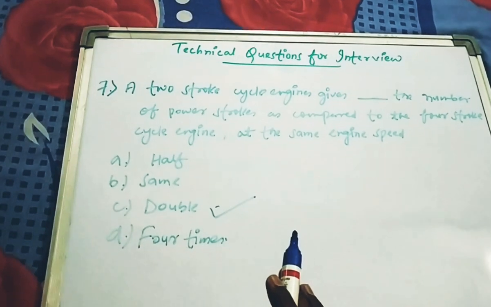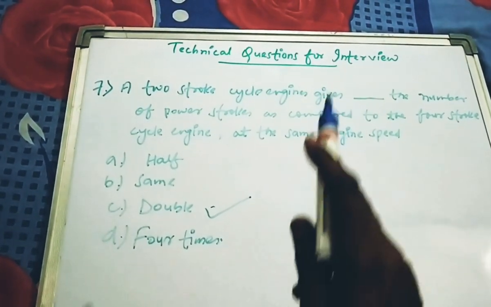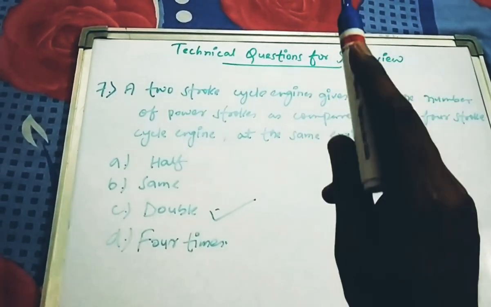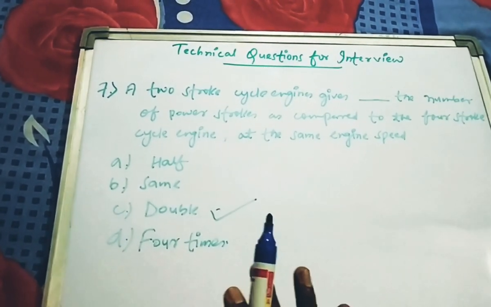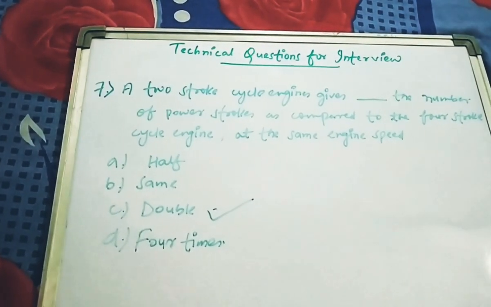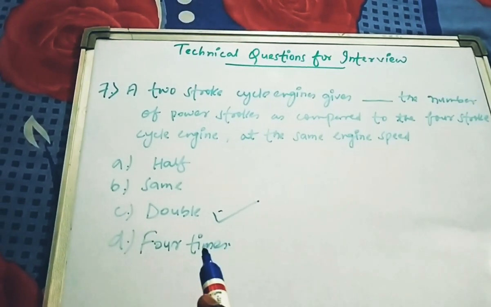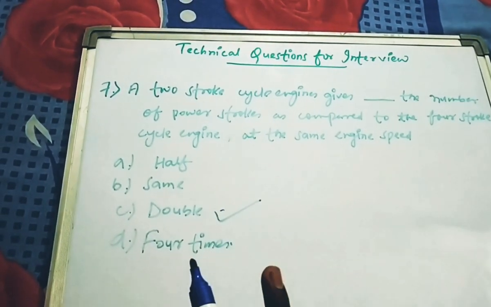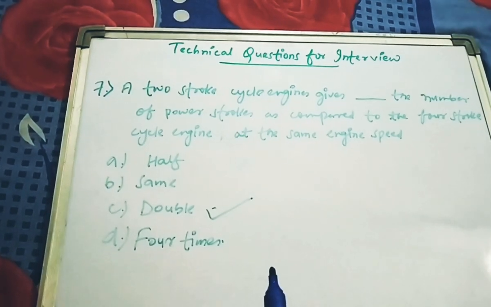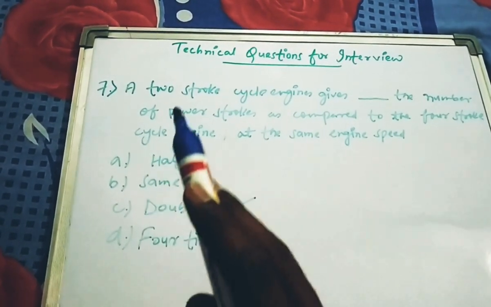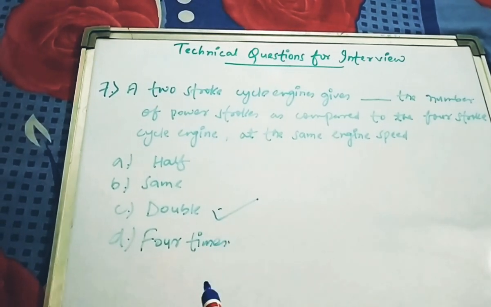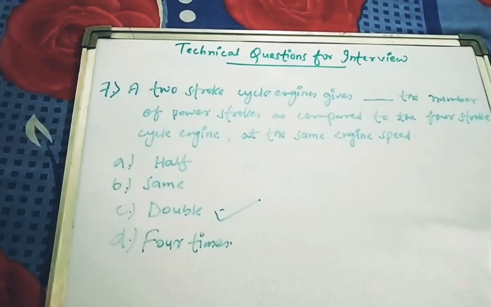If these 2 motions occur, then that type of engine is a 2-stroke engine. But in a 4-stroke engine, the piston reciprocates 4 times: up, down, and so on. If 4 motions occur in an engine, then it is known as a 4-stroke engine. In a 2-stroke engine, while the piston reciprocates 2 times, power is developed once.